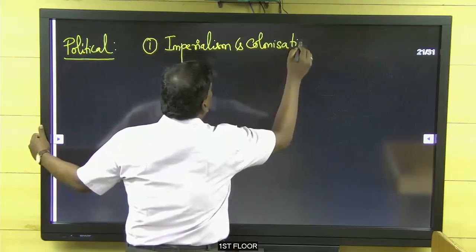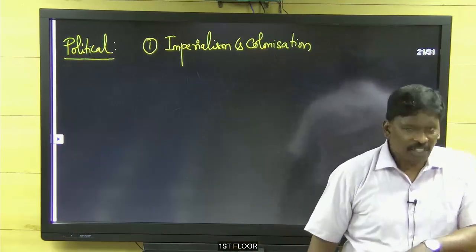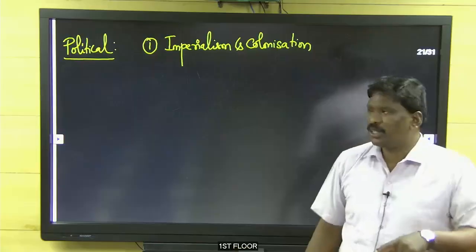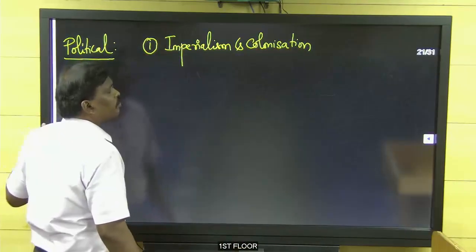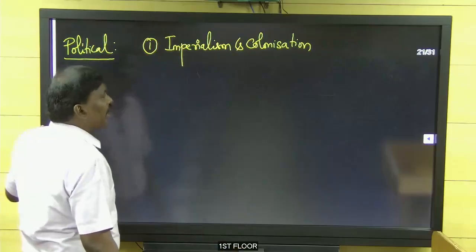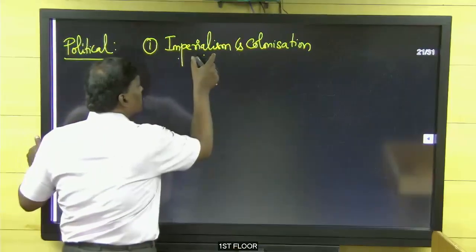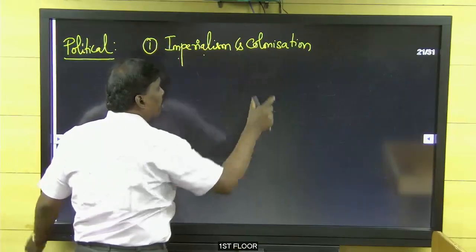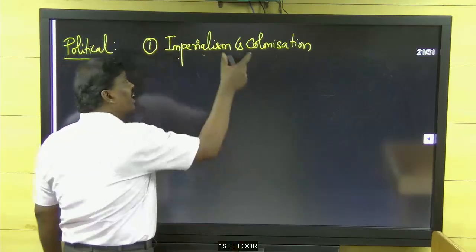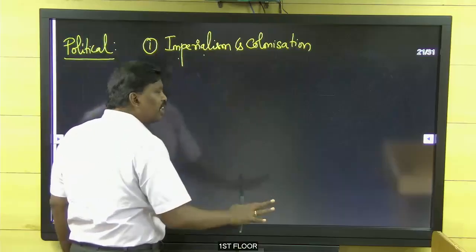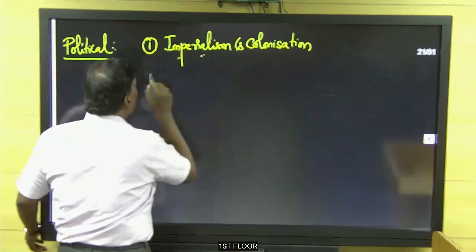I will explain the meaning of imperialism and colonization later, because that is our next topic, an exclusive topic for us. So I will explain there, not here. Just understand that the first political consequence of the industrial revolution is imperialism and colonization.